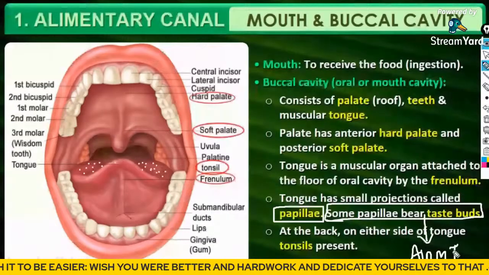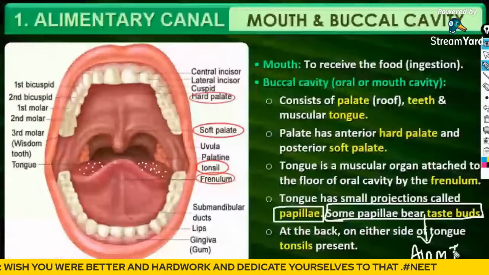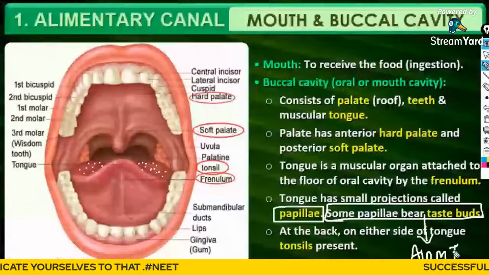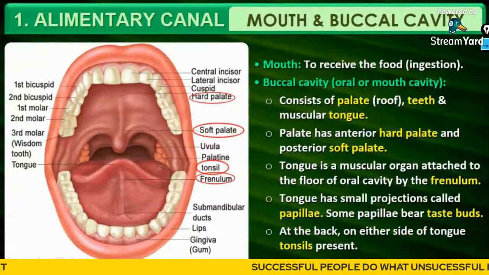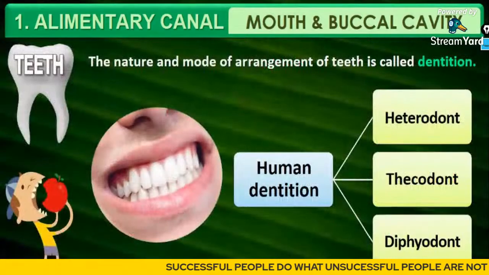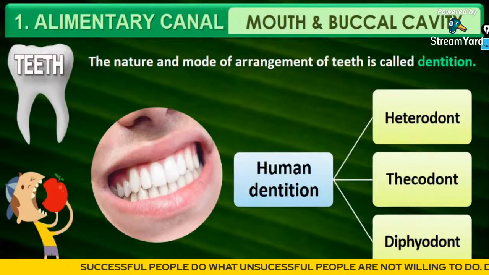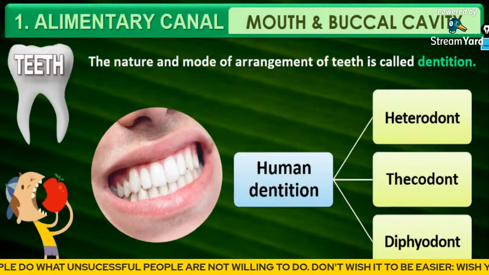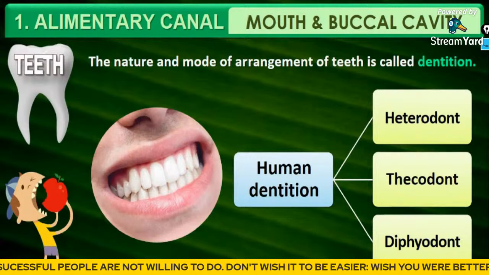Yes, Yamni, it also helps in the process of digestion. Move into the next part. Yes, Binaya, in the last class we studied it provides color also. And on the back, on either side of the tongue, tonsils are present. Guys, this is what we have to have a clear idea about.